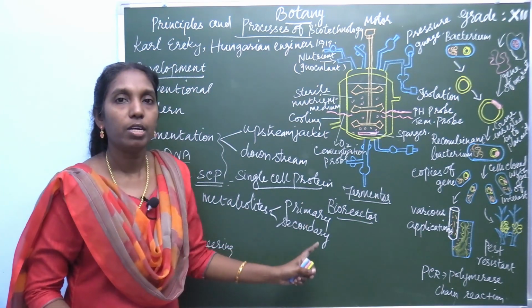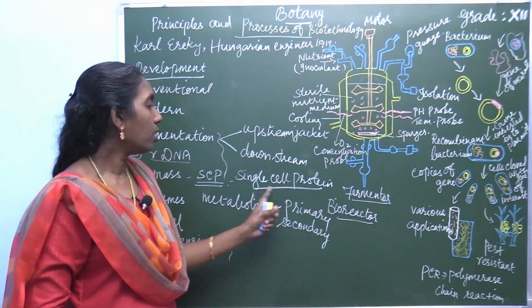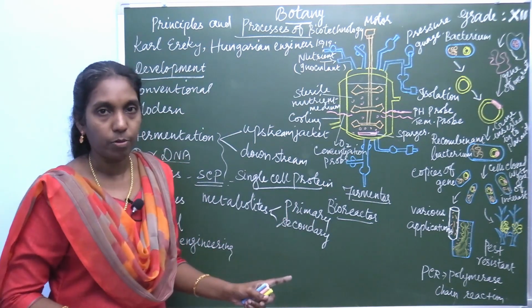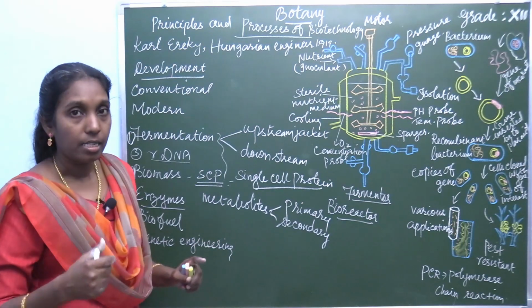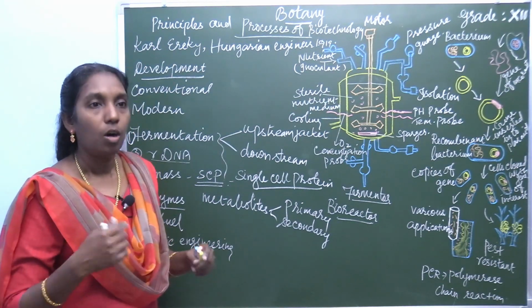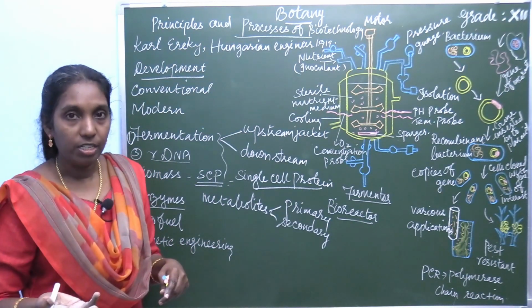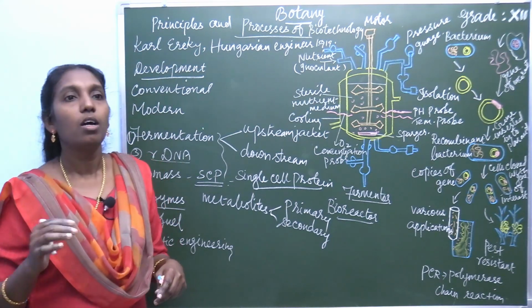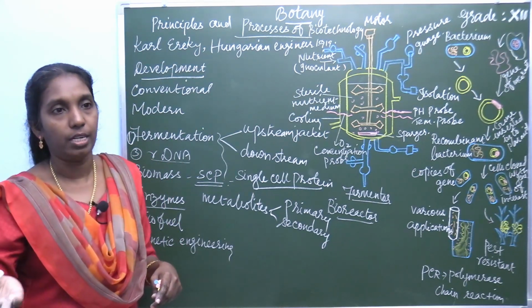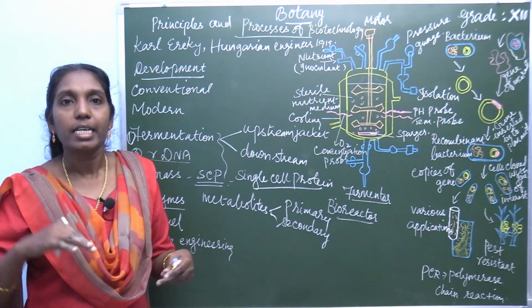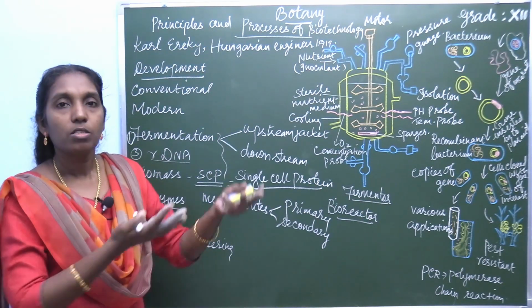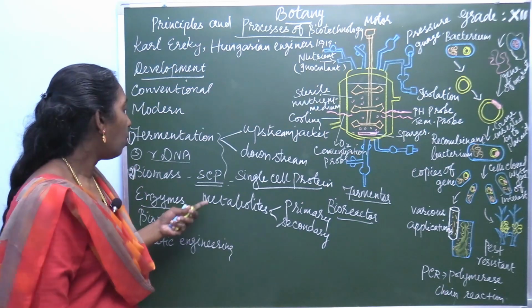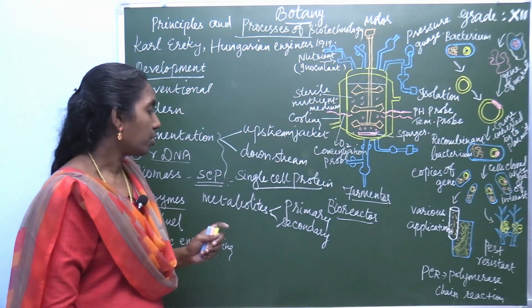Then production of enzymes, or bioconversion, or transformation. For example, ethanol is transformed to acetic acid, that is vinegar formation. So these are the applications of the fermentation process.